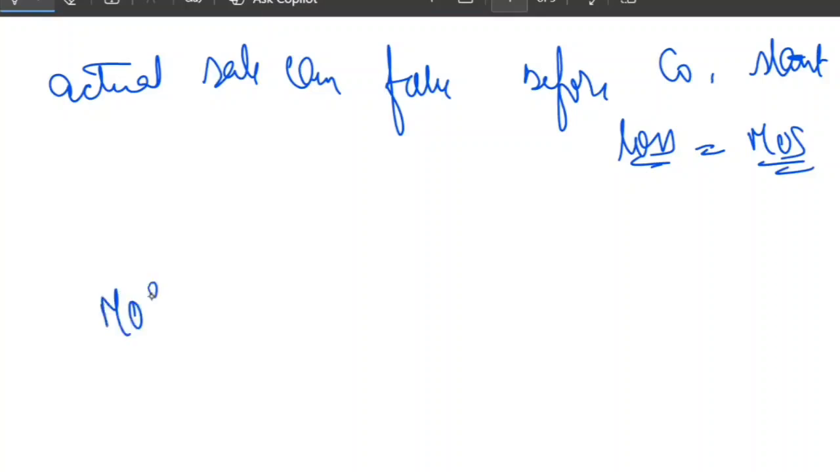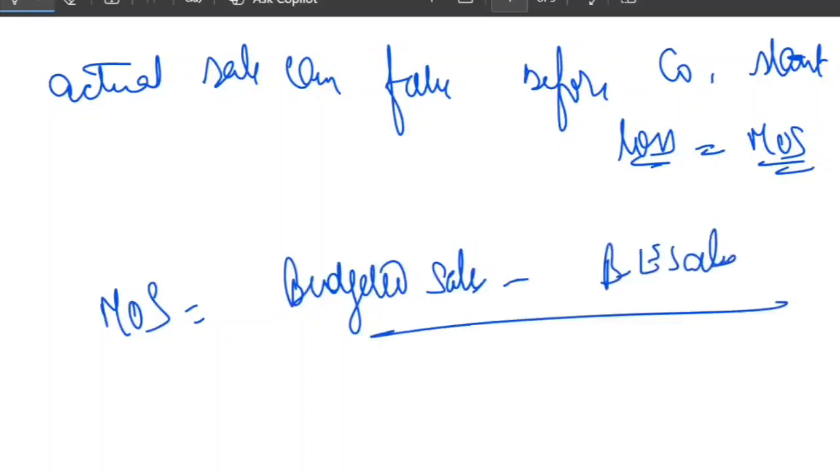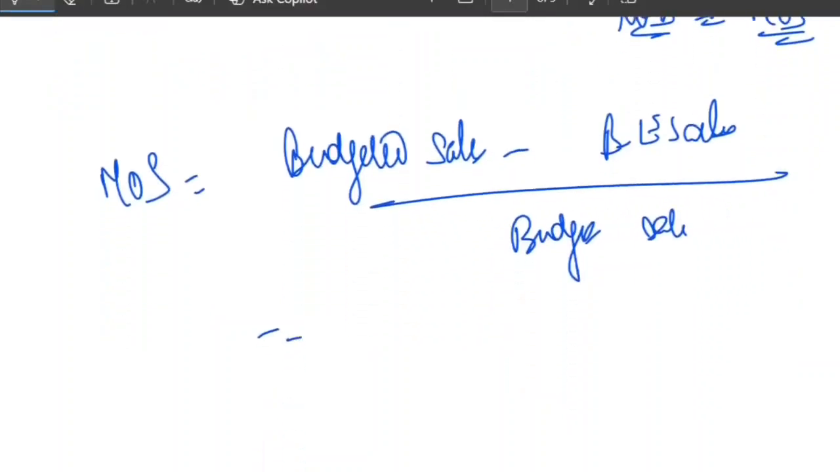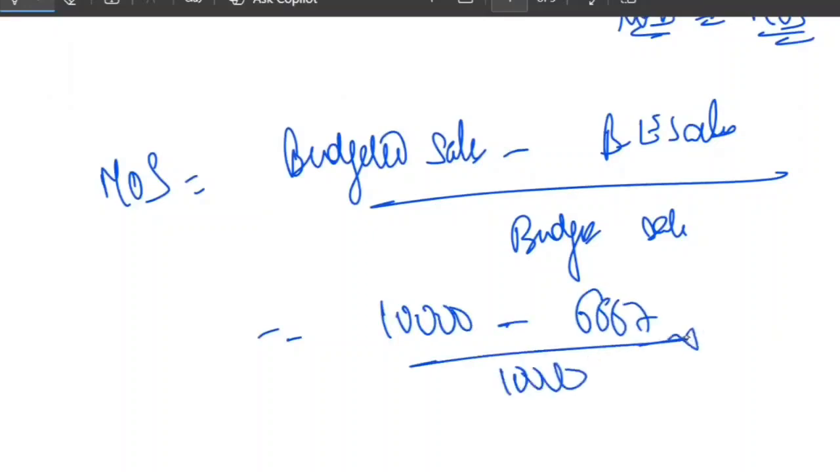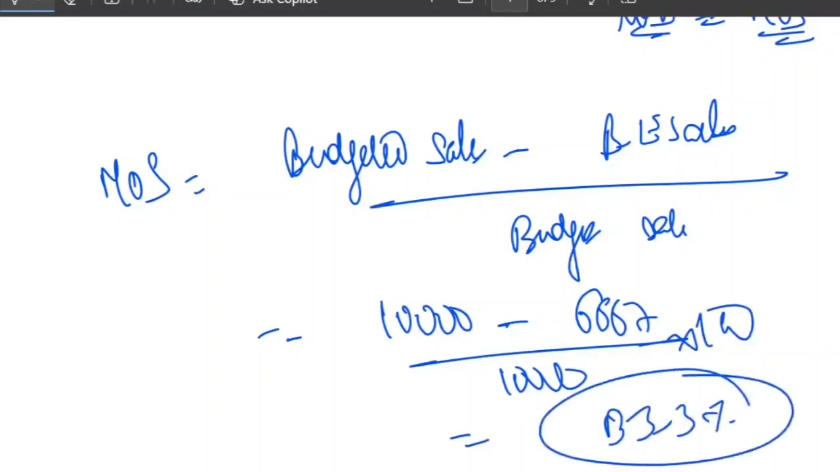How to compute the margin of safety? Margin of safety is budgeted sale minus break-even sale, divided by budgeted sale. So now let's put in the value. What is the budgeted sale here? Budgeted sale here is 10,000. What is the break-even sale here? 6667. So 10,000 minus 6667 upon 10,000 into 100. That becomes how much? 33.3%, right? So margin of safety is 33.3%.